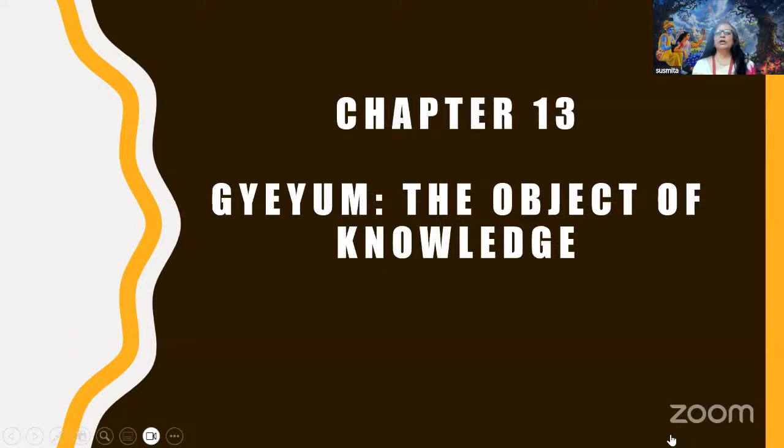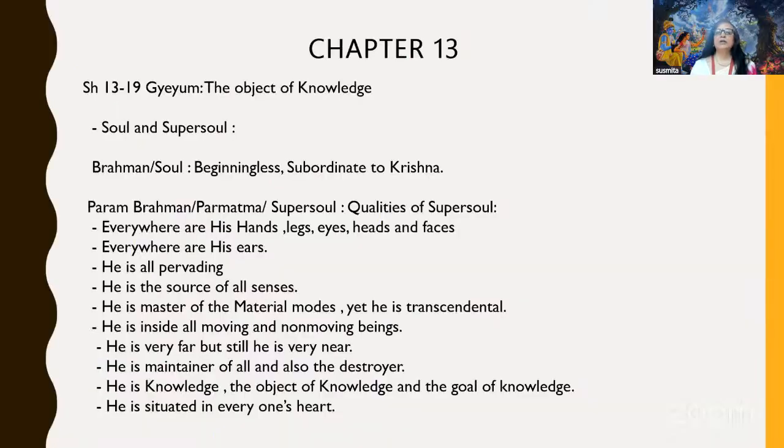Then we go to Gyeyam. What is the object of knowledge? That is what Krishna answers in the next section. Krishna says the object of knowledge is the soul and the super soul. Yes, that is the object of knowledge. And then he explains the qualities of the super soul.